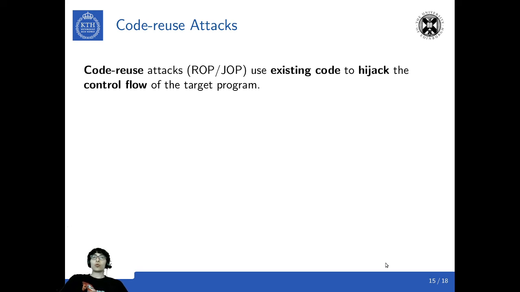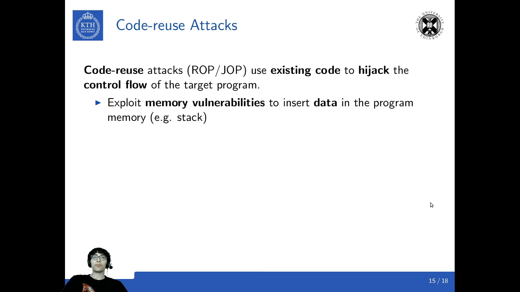So our approach is aiming at using diversification as a mitigation against code reuse attacks. Code reuse attacks, and in particular we'll talk about return-oriented programming and jump-oriented programming, use existing code to hijack the control flow of the target program.